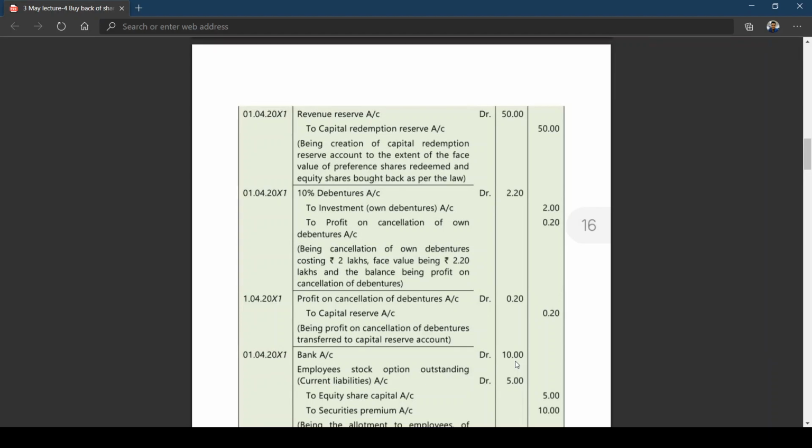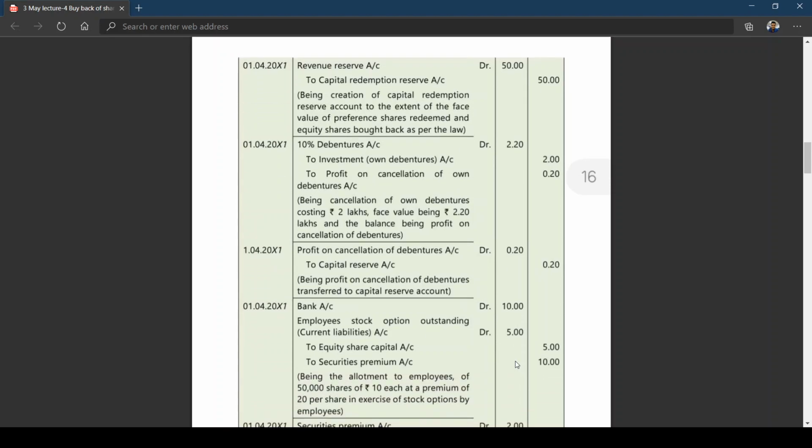50,000 into 20 rupees. Then employee stock option outstanding concession. What is the concession they are given? 10 rupees. The employee stock option outstanding account that has been created is not required on 50,000 shares because those shares have been purchased by the employees. So employee stock option outstanding 5 lakhs to equity share capital. What is the nominal value of equity share capital? We can write 50,000 into 10, which is coming to 5 lakhs.